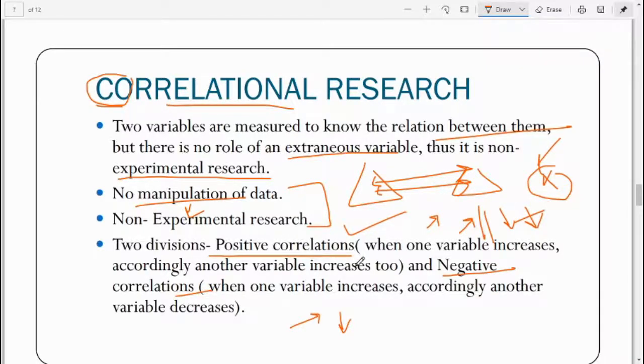Okay, in positive correlation, when one variable is increasing, accordingly the other variable will increase, and when a variable is decreasing, then accordingly the other variable will decrease. I can try to understand it with one example.